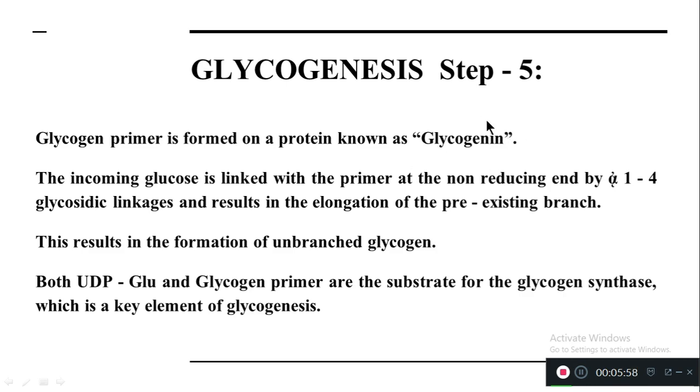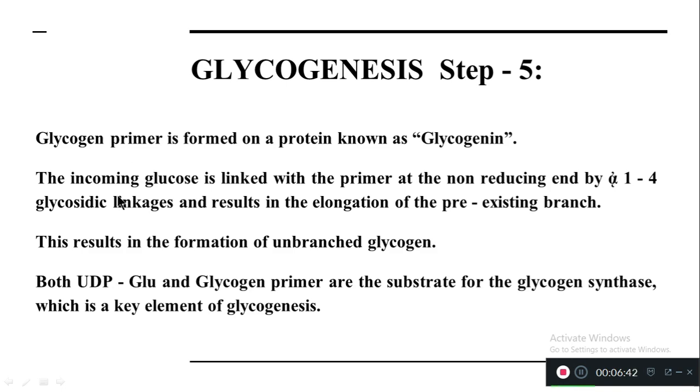Glycogenin is a protein substance on which the unbranched glucose is formed. The glycogen primer is known as unbranched glucose, and it is formed on the protein known as glycogenin. After this, further glucose molecules are linked with the primer. We have a lot of glucose molecules in our body. Another glucose molecule will link with this glycogen primer. We know that the glycogen primer is an unbranched glucose.